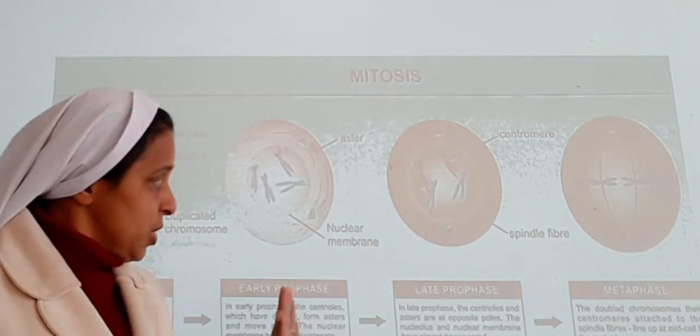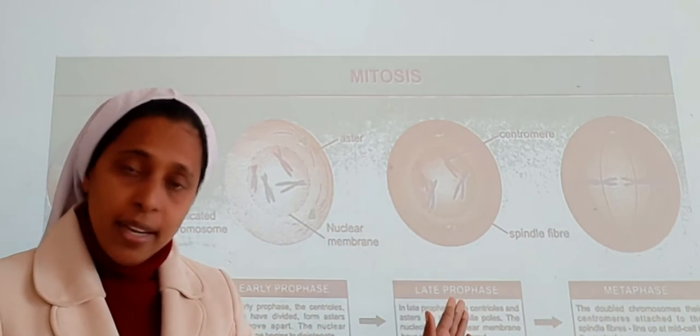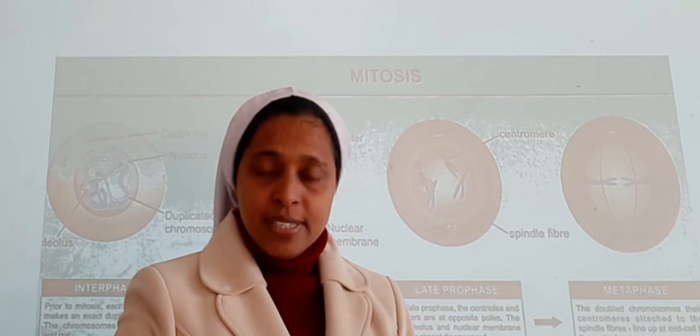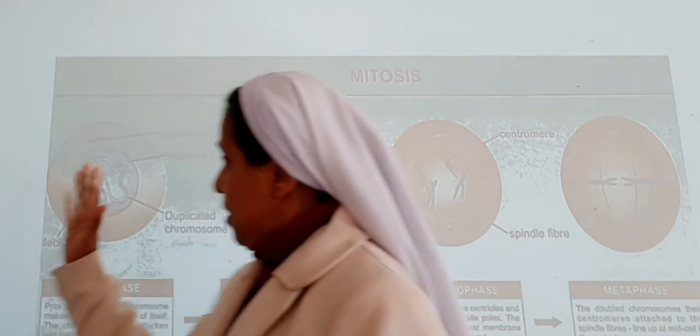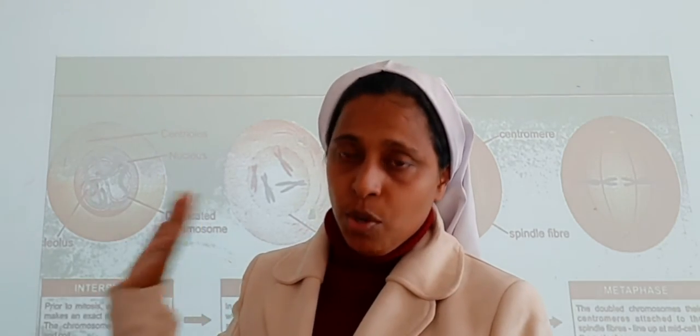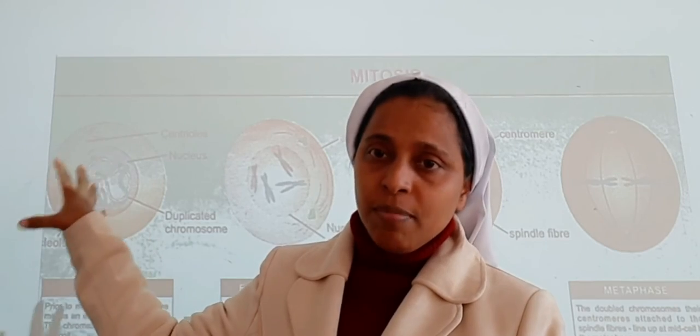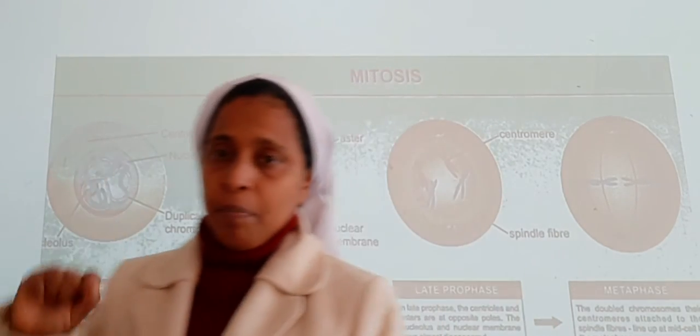Interphase, early prophase, late prophase, and the metaphase stage. In the interphase stage, we have learned that it is a preparatory stage, a resting stage, that you have to remember. 95% of the time in the cell cycle is spent here in the preparatory stage.